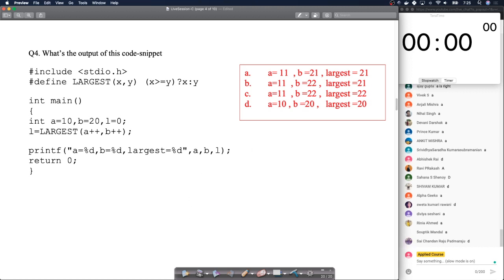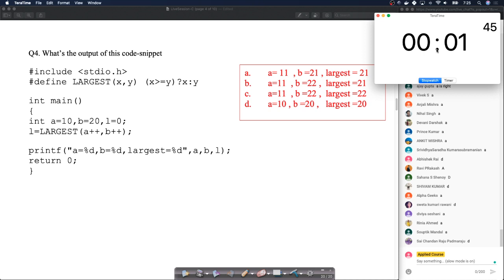Okay, let me start the timer here. Let's take 90 seconds for this. The next question, we're on question 4 now. So let's take 90 seconds for this.